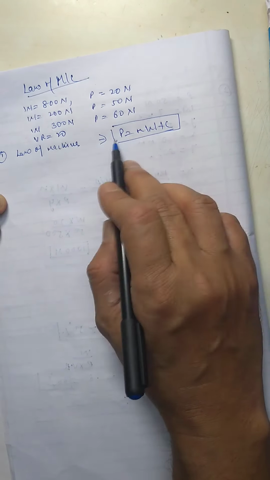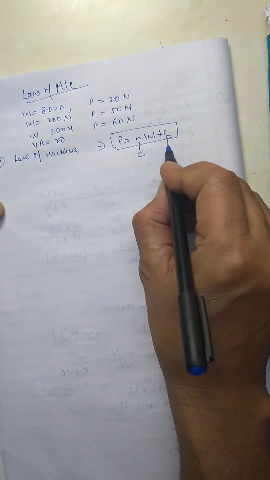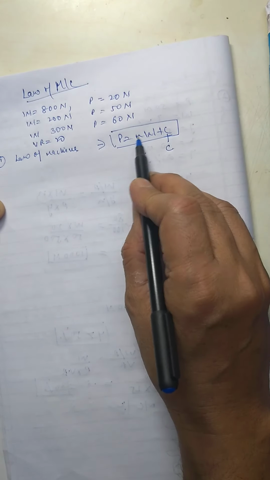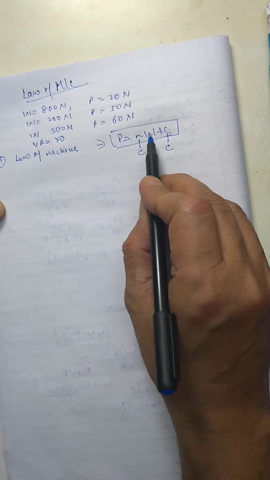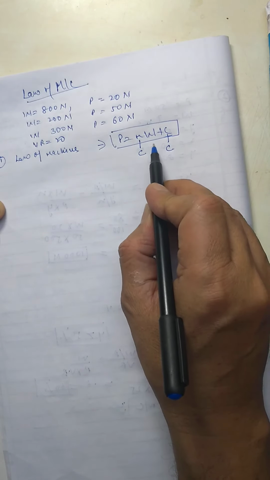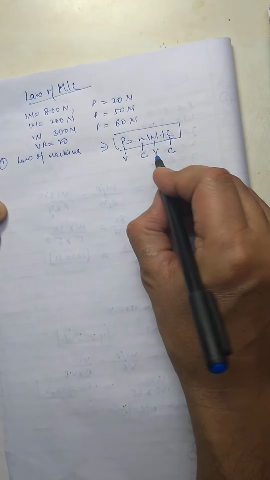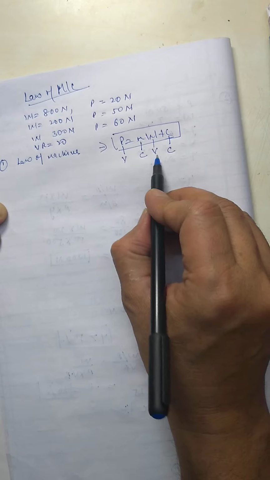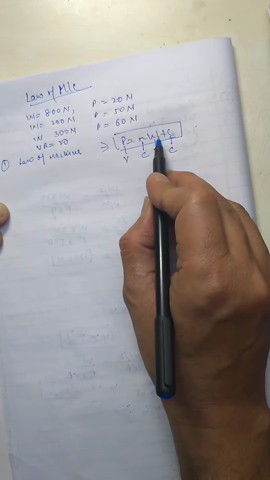Now in this equation, m is constant and c is constant. These two things for a particular machine are constants, and P and W vary. Whenever the weight which is to be lifted increases, the effort also increases, and when weight decreases, effort also decreases. That means P is variable and W is variable, because P depends upon W. When W increases, P increases. When W decreases, P decreases.